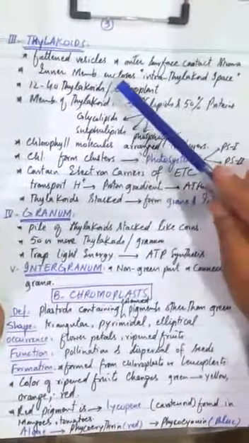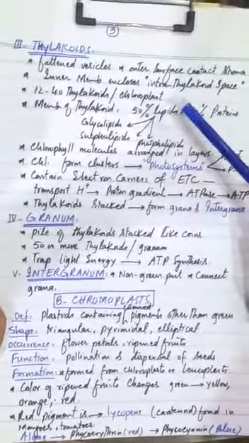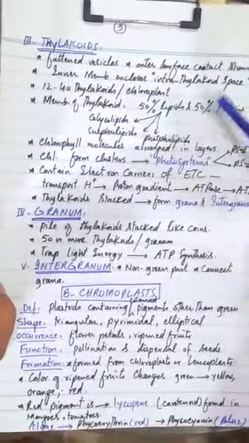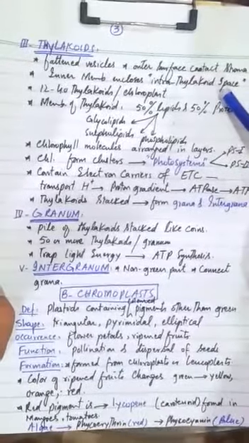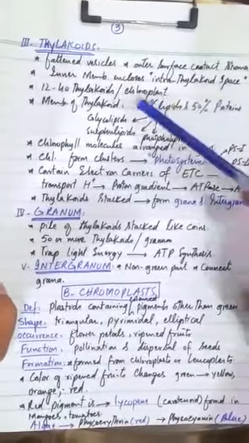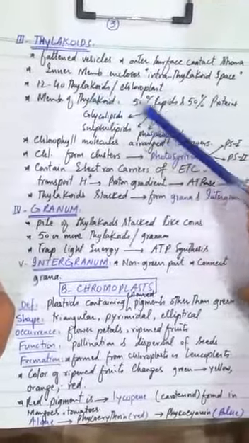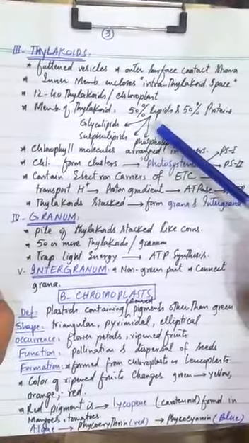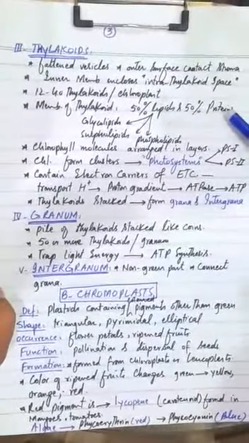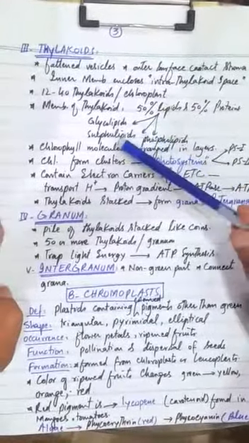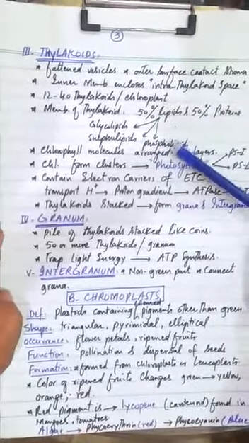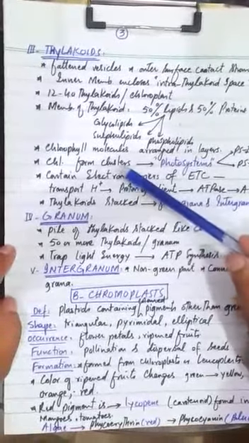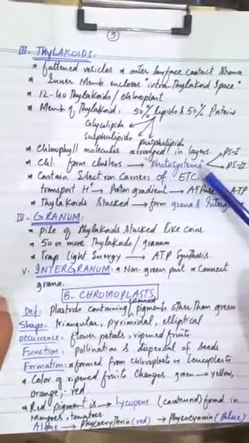Now, the third part is the thylakoid. Thylakoids are flattened vesicles. The outer surface is in contact with the stroma, and the inner membrane encloses the intrathylakoid space. There are 12 to 40 thylakoids per chloroplast. The membrane of thylakoids consists of 50% lipids and 50% proteins. The lipids may be glycolipids, sulfolipids, or phospholipids. The chlorophyll molecules are arranged in layers. The chlorophyll molecules form clusters, and these clusters are known as photosystems.